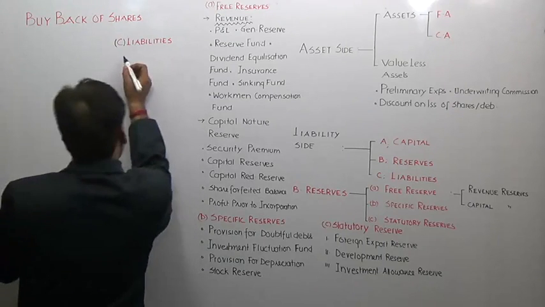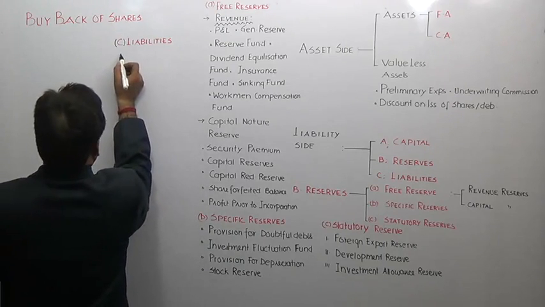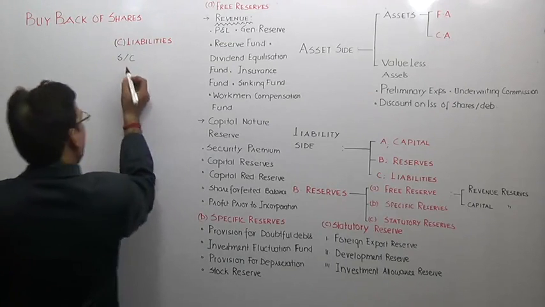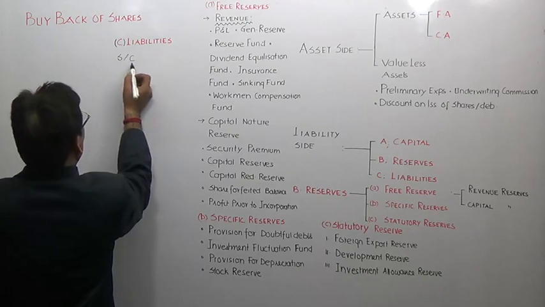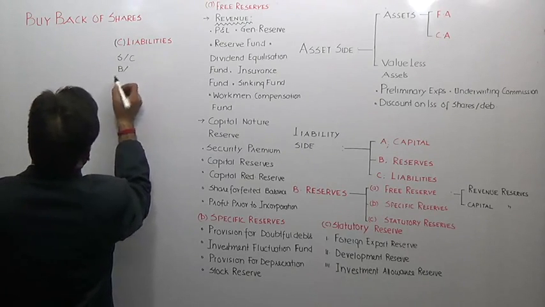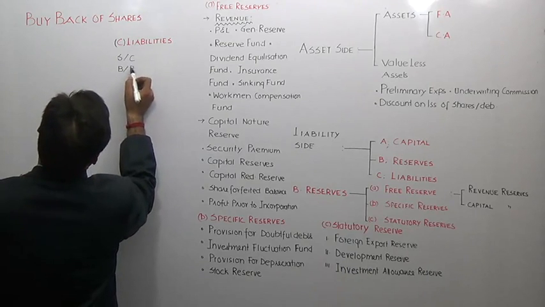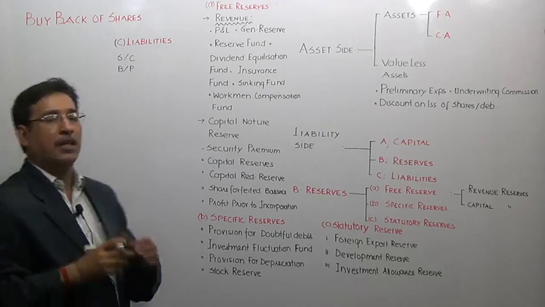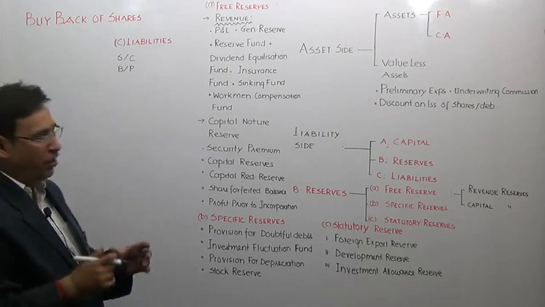So liabilities generally include, as I said, sundry creditors. You allow me to use the short form; this is how I am accustomed to writing sundry creditors. Then similarly bills payable. Sundry creditors and bills payable are combinedly also known as trade payables or trade liabilities.